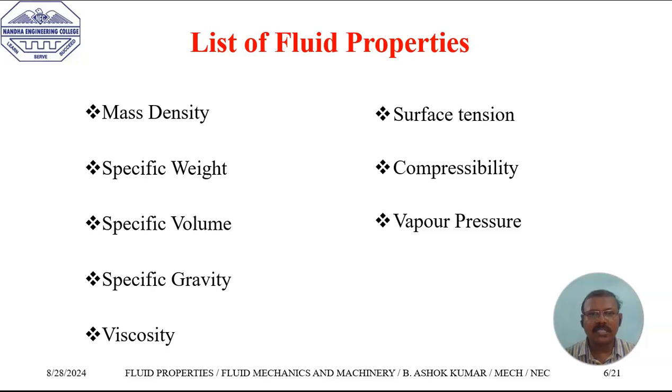So this is the list of fluid properties: mass density, specific weight, specific volume, specific gravity, viscosity, surface tension, compressibility, and vapor pressure. In this video lecture, I am going to discuss the first five properties of the fluid: mass density, specific weight, specific volume, specific gravity, and viscosity.